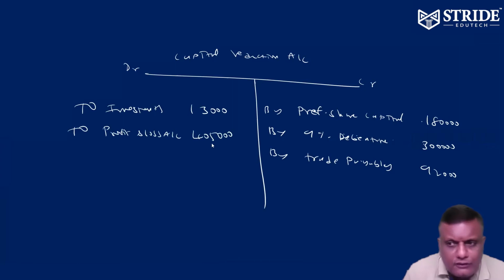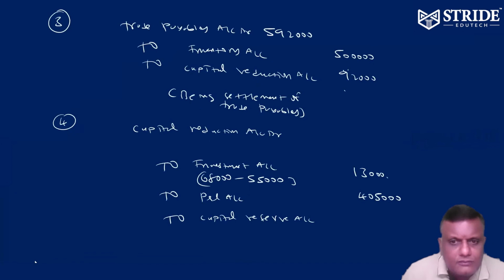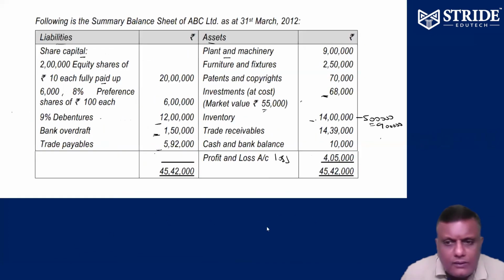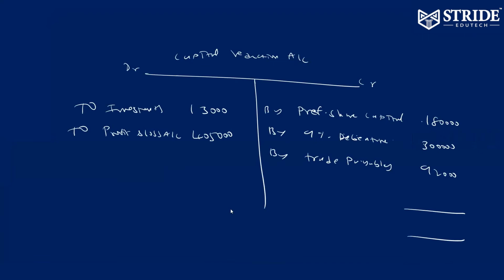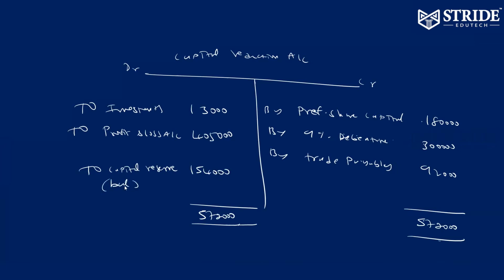$4,05,000 we have to write off. Money available, we can write off 4,05,000. So the balance we can transfer to capital reserve. The balance is going to be 5,72,000, less 4,05,000, which is 1,54,000. So the balance sheet figure will be transferred to capital reserve.